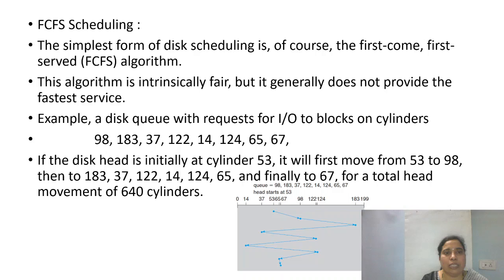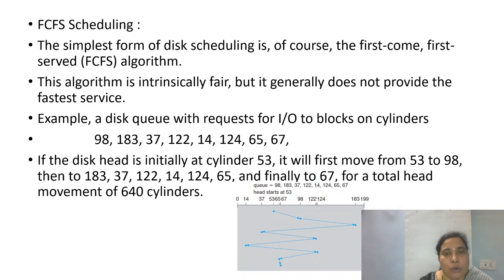This is the simplest one, and it schedules the requests in the order of their arrival. Here is an example for first come first served. As we can see, there are 8 requests, and if I assume the current position of the head is at cylinder number 53, then while moving from 53 to the remaining tracks till the end, the head will service all the pending requests.